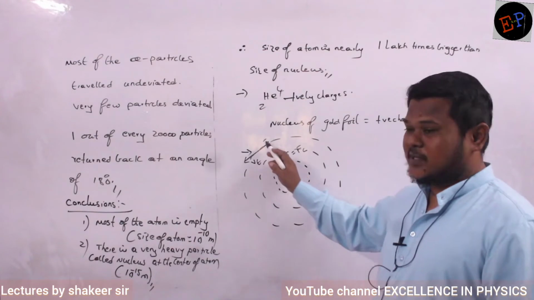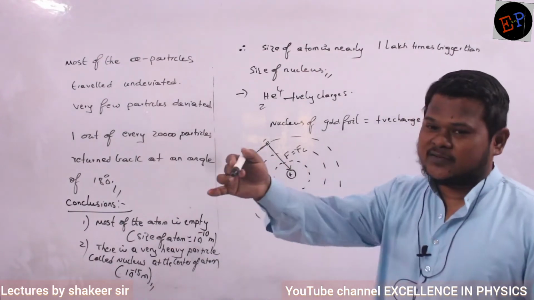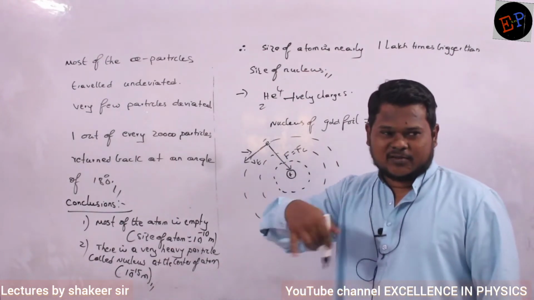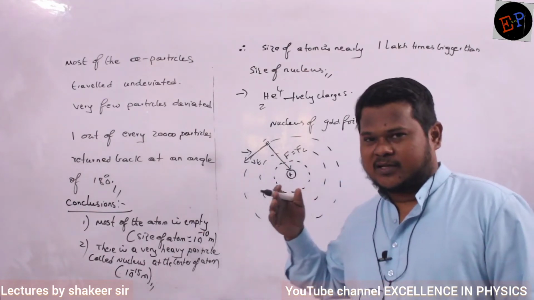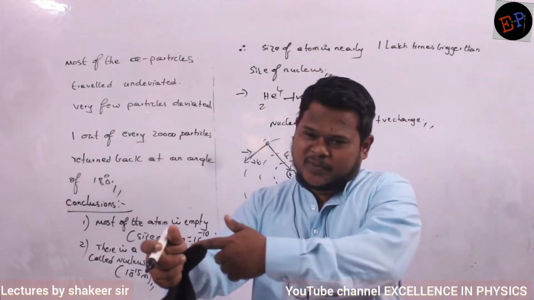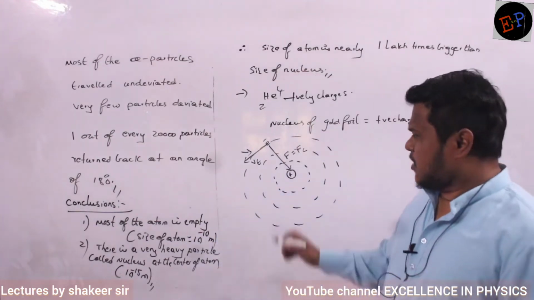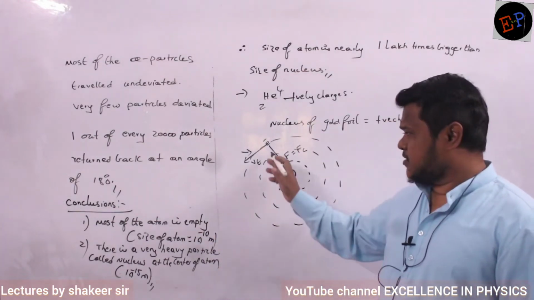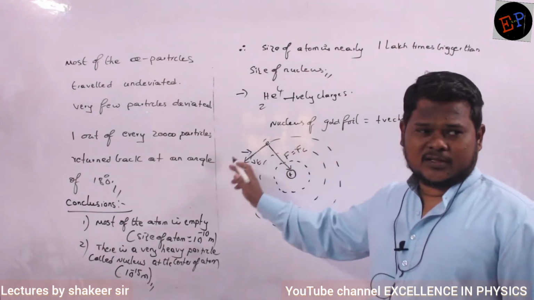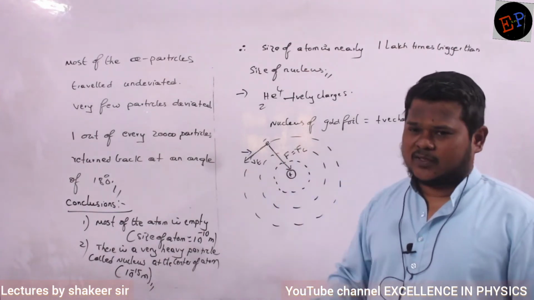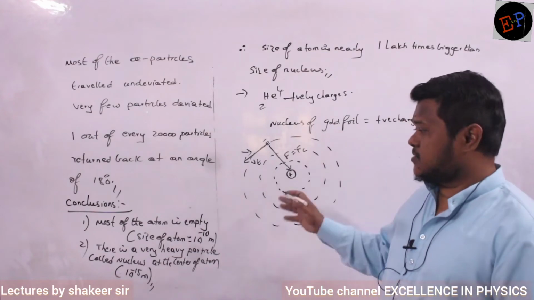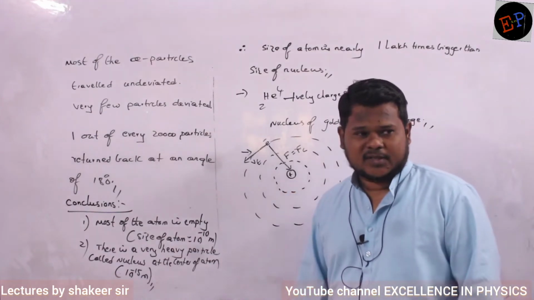And what will the centripetal force do? Centripetal force will continuously change the direction of a body. In circular motion we have studied, no ma. If a body moving straight gets a perpendicular force, it changes its direction. So the electron is always trying to move in a straight line, but the centripetal force is making the electron continuously move in a circular path. This is the assumption which was made by Rutherford. Are you able to understand?